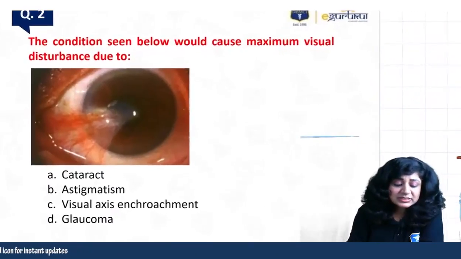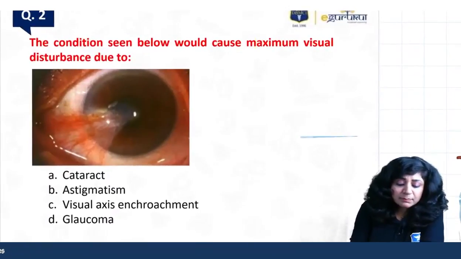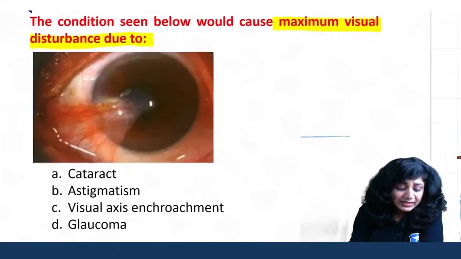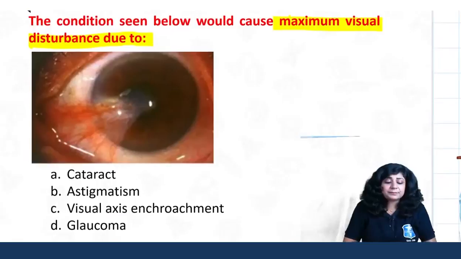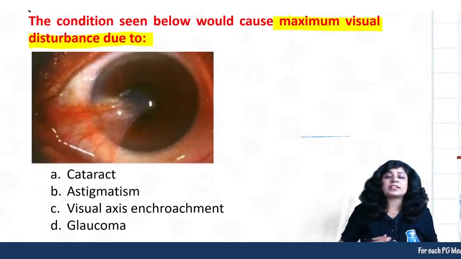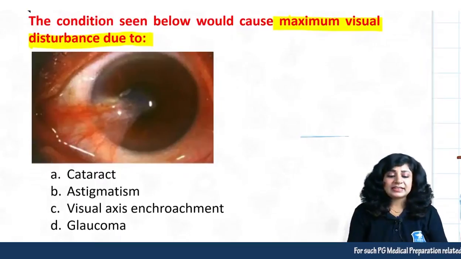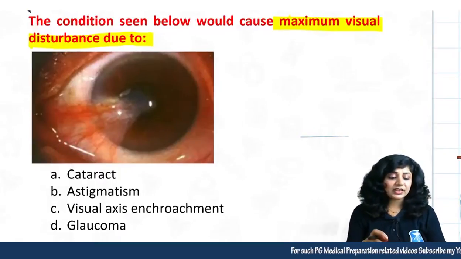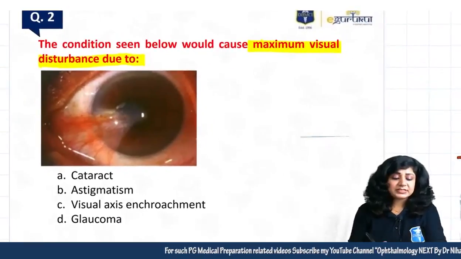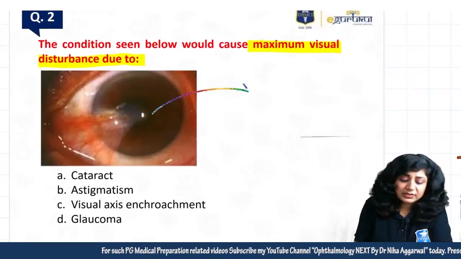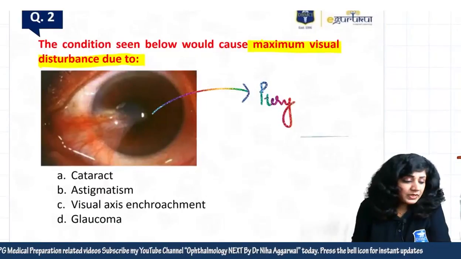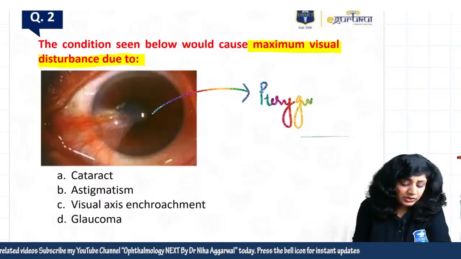The condition seen below causes maximum visual disturbance due to cataract, astigmatism, visual axis encroachment, or glaucoma. So what is your answer? Quickly. 10 seconds for you to answer. Fastest finger first. Guys, answer. What is this condition? First of all, you will have to name this condition. This is actually a pterygium.